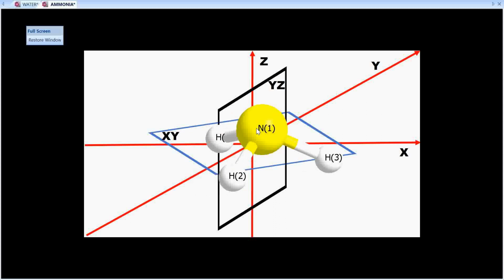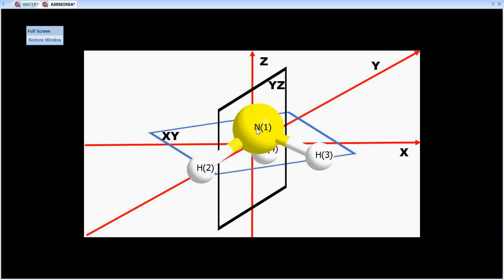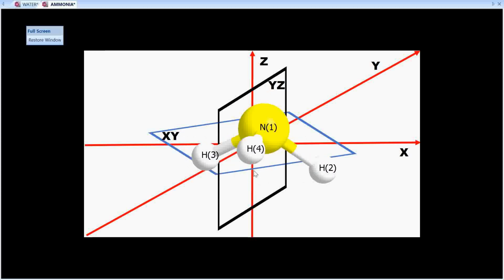And if I rotate this ammonia molecule along this axis, that is the axis passing through nitrogen, which is parallel to the Z axis, then as I complete the rotation of 360 degrees, I am supposed to observe the same appearance 3 times, and therefore that axis is called the C3 axis. And this molecule does not contain an axis of rotation with order higher than 3. Therefore C3 is the principal axis in case of ammonia.